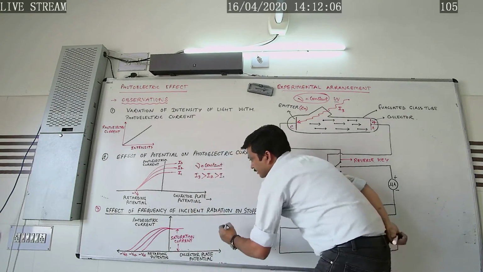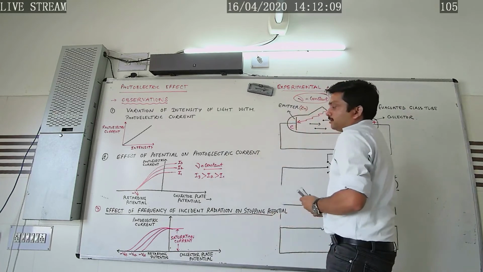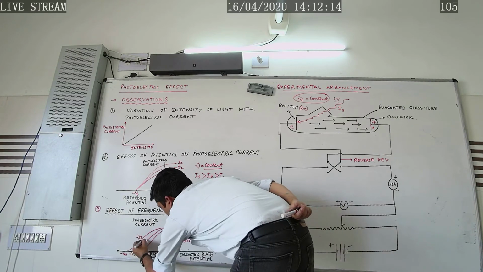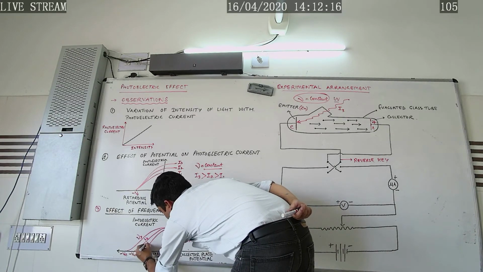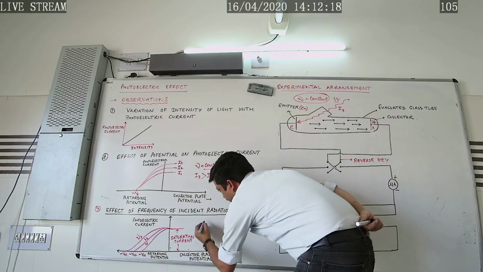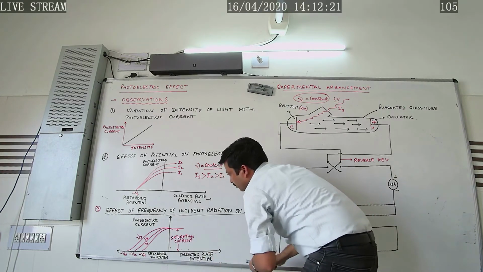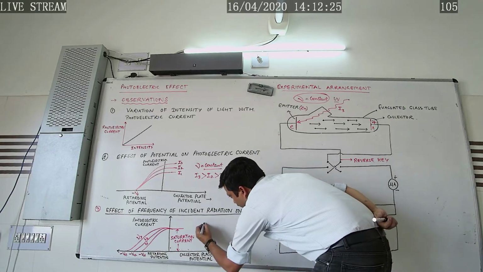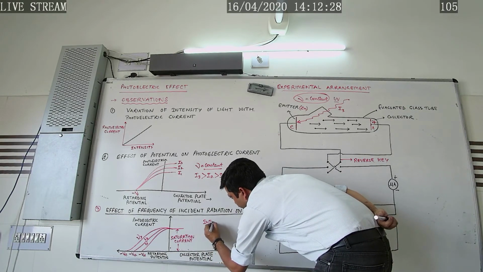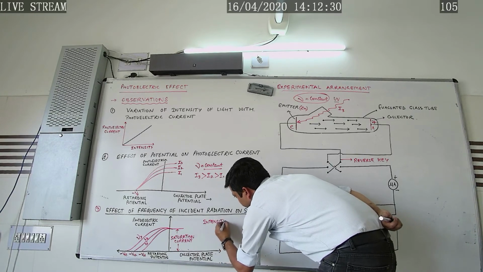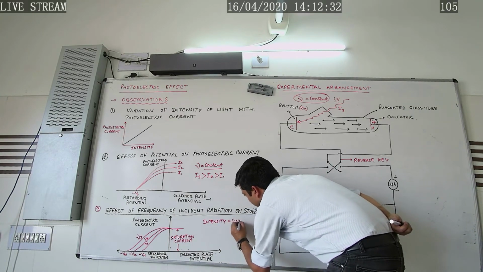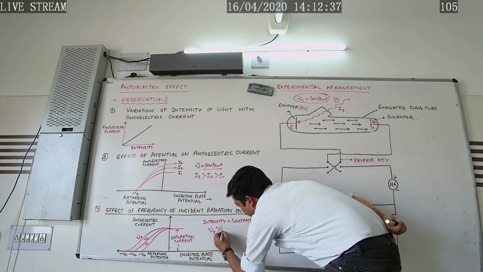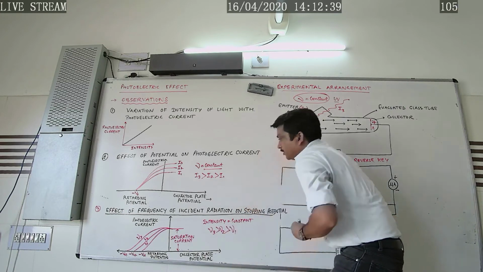Okay, and here what would happen? We have drawn this curve for three frequencies. This curve is frequency nu3, this is nu2, and this is nu1. And here the intensity of the light is kept constant, but the frequencies are varying. Nu3 is greater than nu2 and nu2 is greater than nu1.